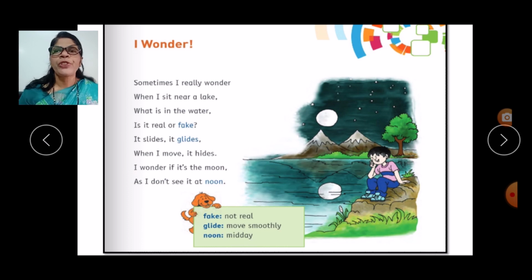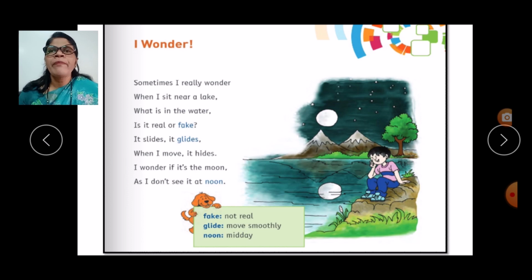Now sing along with me, children. I wonder. Sometimes I really wonder when I sit near a lake. What is in the water? Is it real or fake? It slides, it glides. When I move, it hides. I wonder if it's the moon, as I don't see it at noon. As I don't see it at noon.